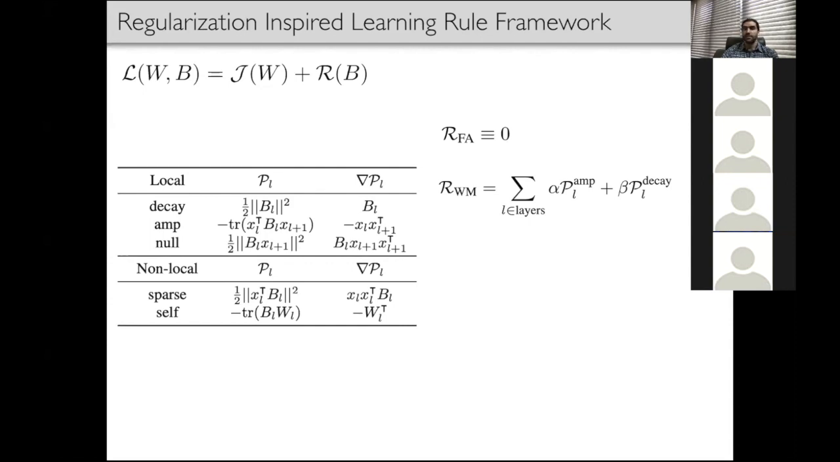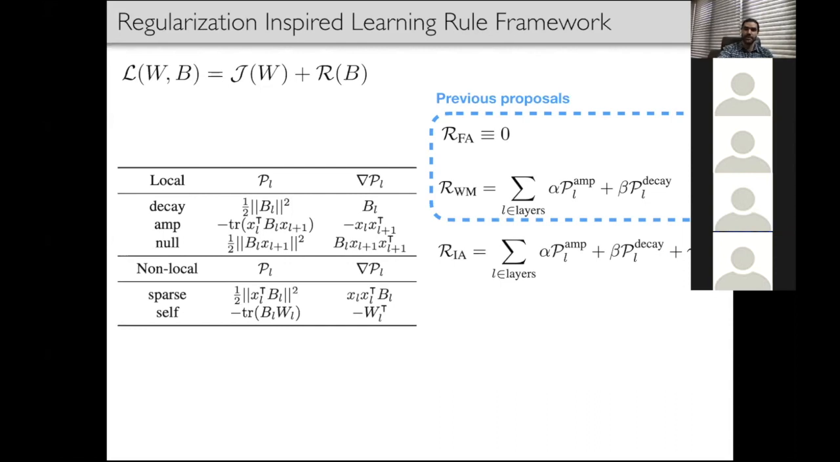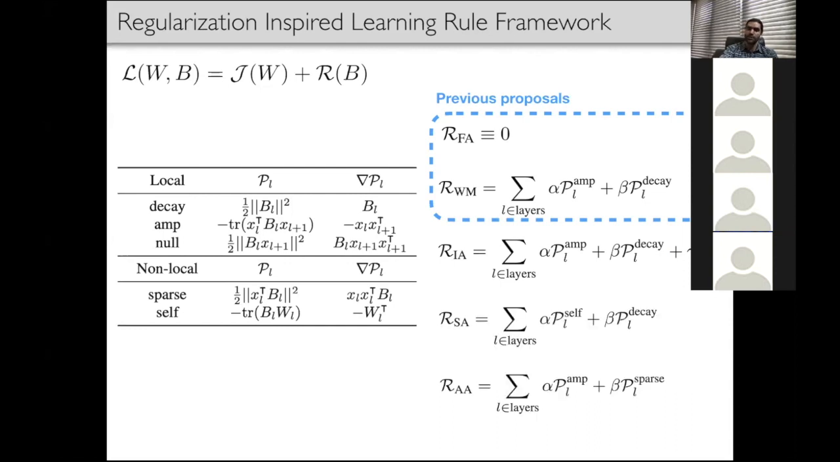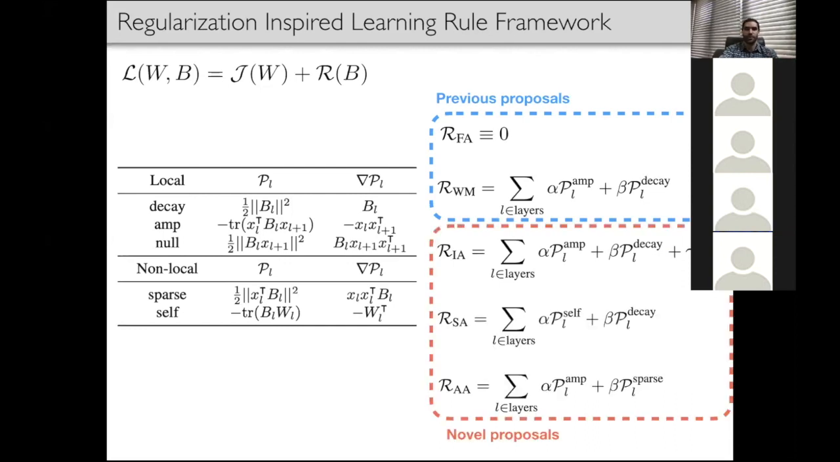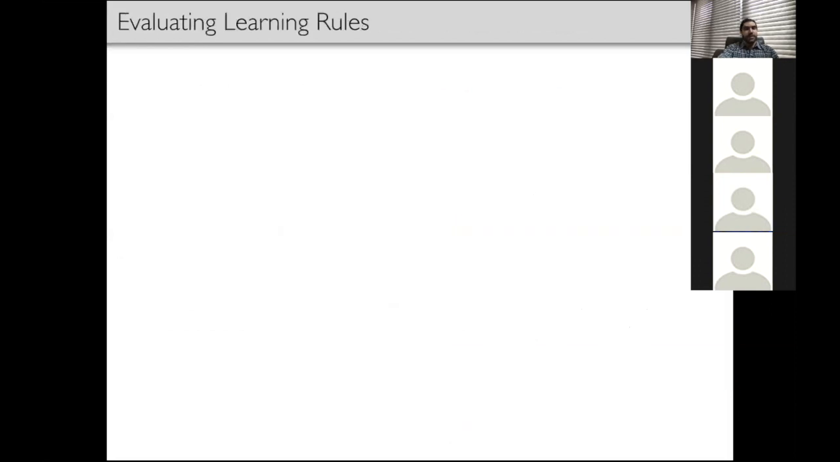This encompasses some previous proposals. Further, a variety of novel learning rules can be derived by parametrically combining the primitives. We'll go into detail a bit later, but these are all novel learning rules. Now let's go into evaluating the learning rules.